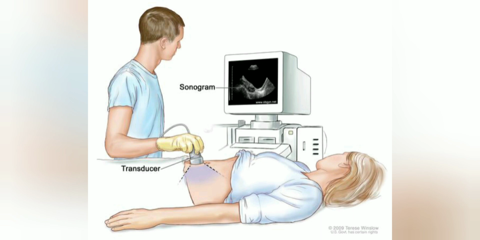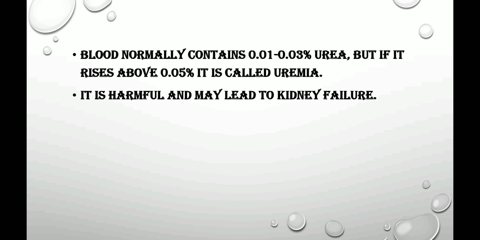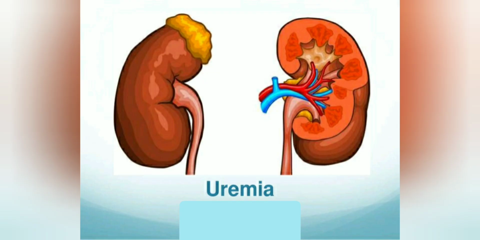These are different diagnostic techniques or tests which are prescribed depending on the symptoms. The next disease is uremia. Blood normally contains 0.01 to 0.03% urea, but if it rises above 0.05%, then it is called uremia. That means urea is normally present in your urine, but if the content of urea rises above 0.05%, it causes a disease called uremia, and it is harmful and it may lead to kidney failure.